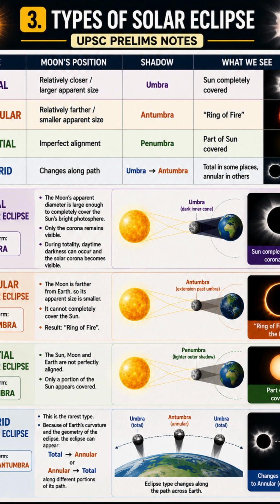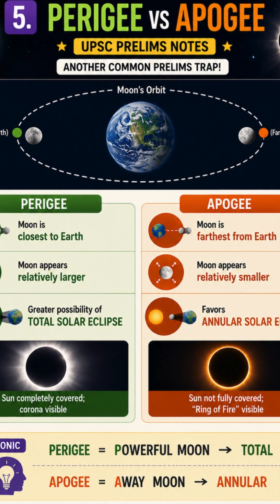2. Annular solar eclipse. Now imagine the moon is farther away from Earth. Because of its greater distance, the moon appears smaller in the sky. So even though it passes directly in front of the sun, it cannot completely cover the sun's disk. The outer portion of the sun remains visible. And what do we see? A ring of fire. This is called an annular solar eclipse. The relevant shadow region is the antumbra. So remember, annular, antumbra, ring of fire. Very important for prelims.